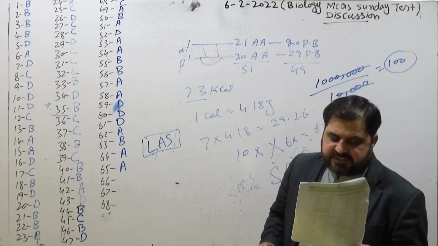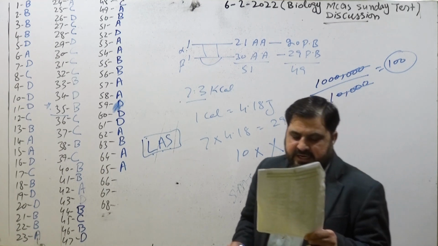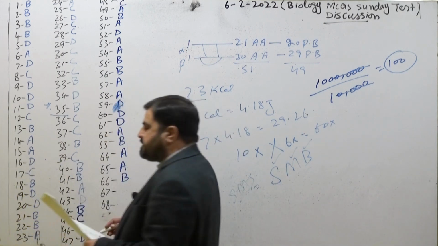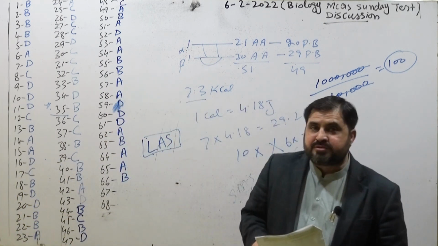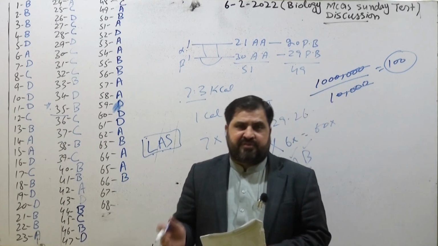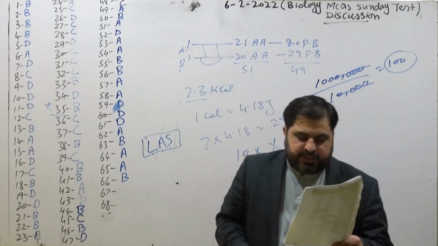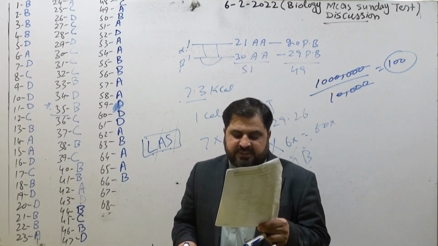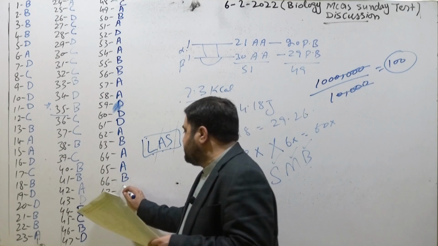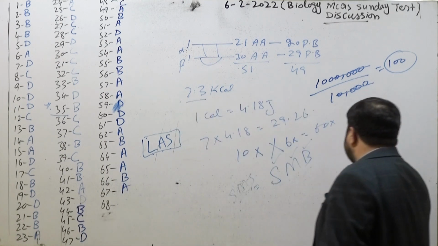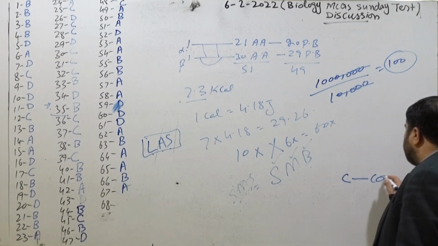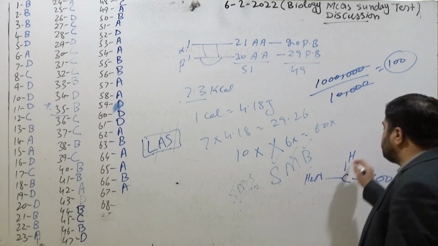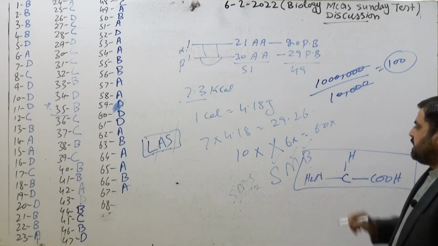Coming to our next MCQ, 66. Which one of the following polysaccharides has an amino group attached to each glucose molecule? That's chitin. And this glucose molecule is called N-acetyl glucosamine, that's different from the normal glucose molecule. Coming toward MCQ 67, the second last MCQ, the simplest form of amino acid, that is glycine. Why simplest? Because we have studied the structure of amino acids. They have carboxylic groups, they have amino groups, they have hydrogen. This structure is common in all types of amino acids.